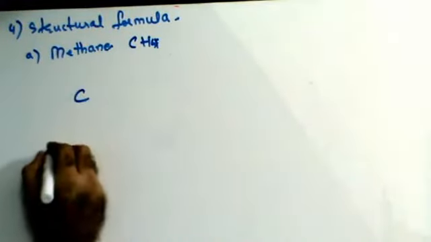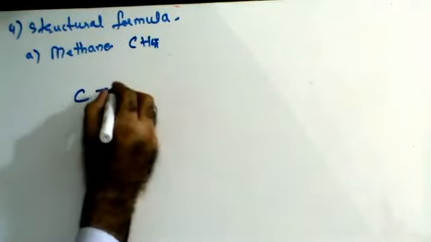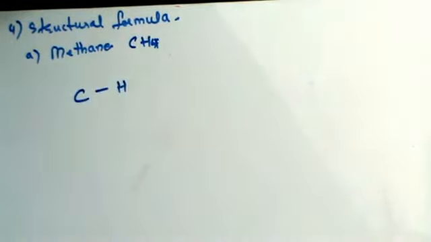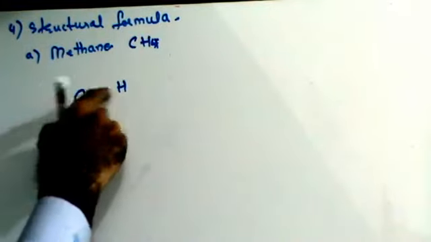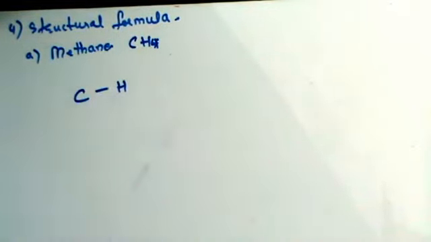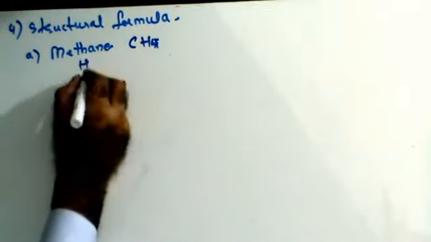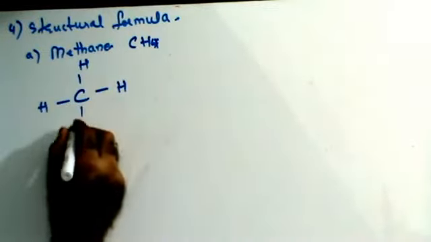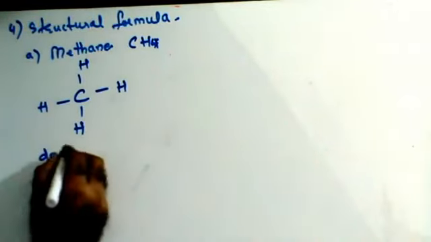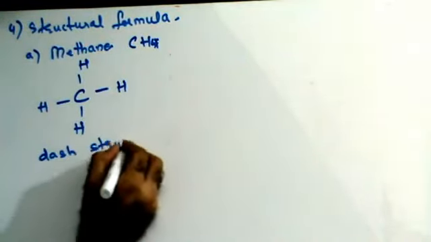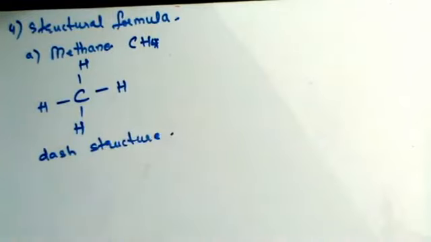See, structural formula, carbon. The covalent bond between carbon and hydrogen is shown with the help of a single bond, where one electron is given by carbon, one electron is given by hydrogen. Same way here, hydrogen, hydrogen, hydrogen. This is called the dash structure. Instead of showing the bond with the help of a line, you can also show the electrons.